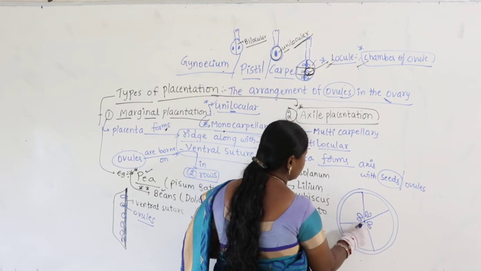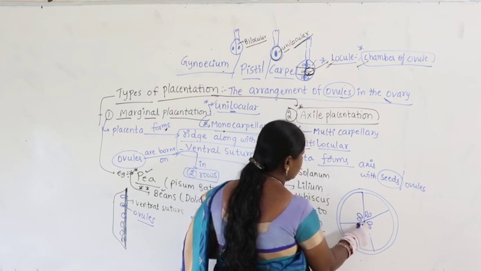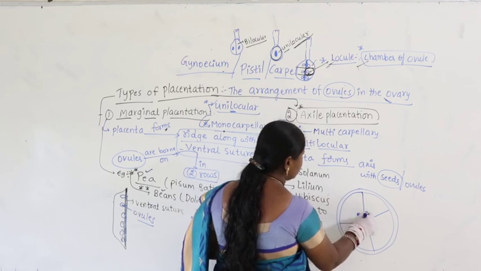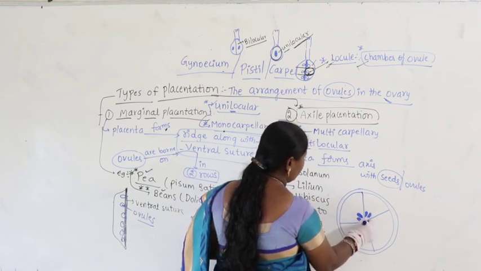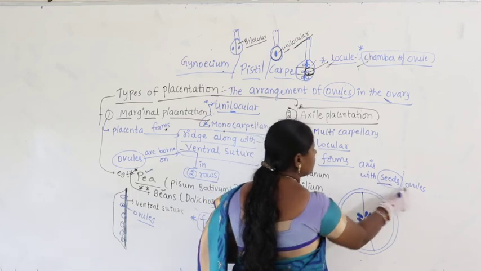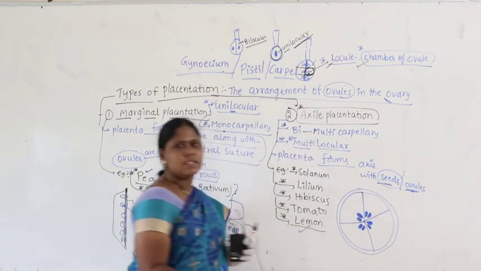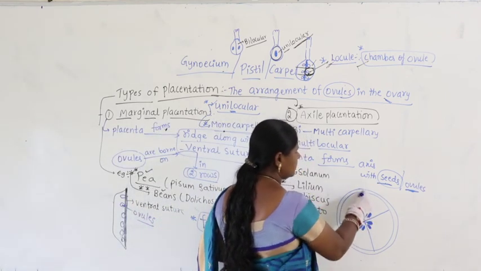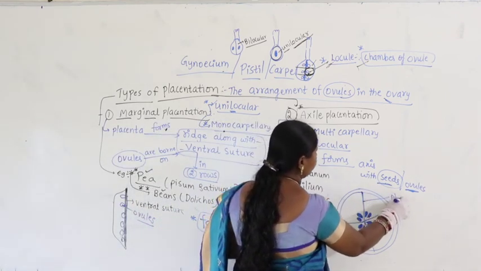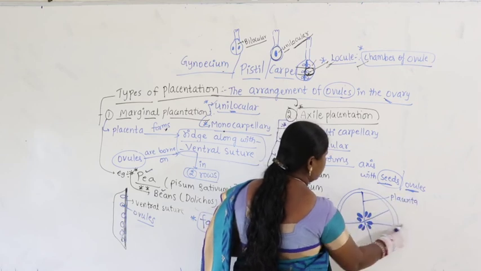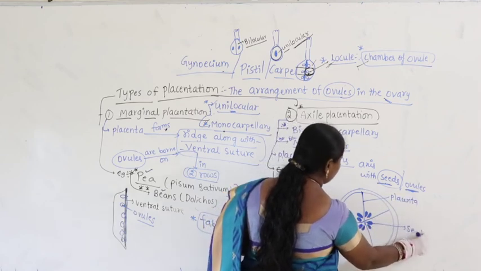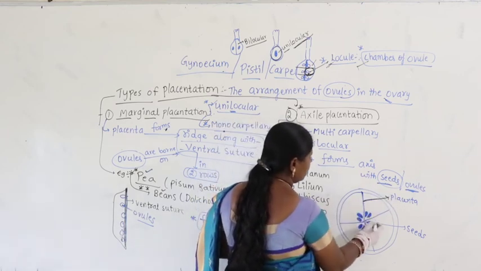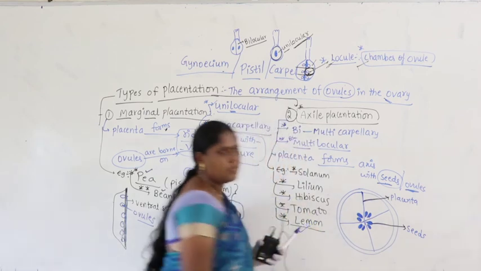The ovules themselves are called seeds, because after fertilization, ovules develop into seeds, right. Now, this is the placenta, this forms the axis, and these are the seeds.